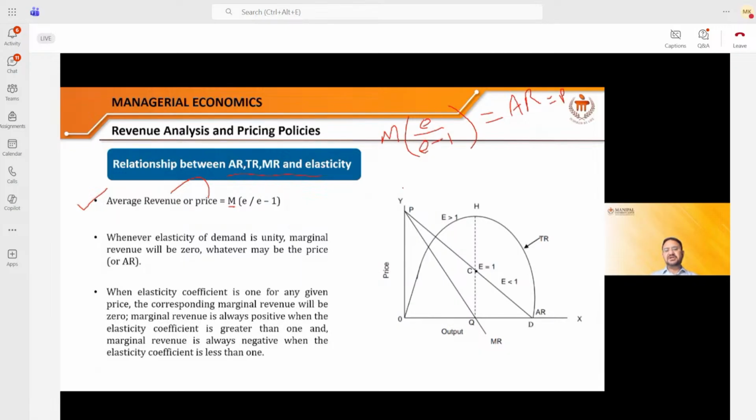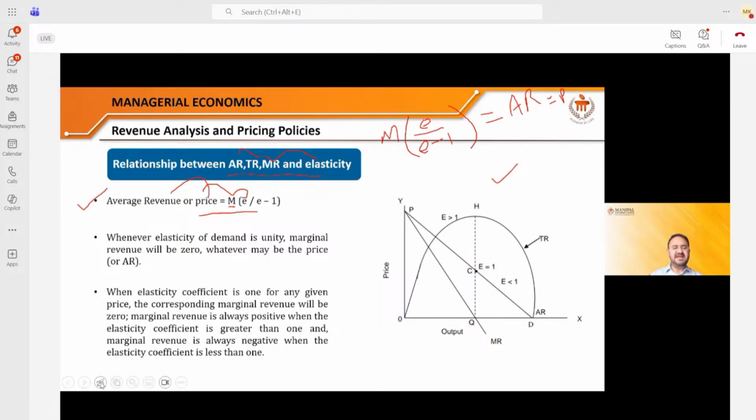Now, what is the relationship between this elasticity and MR, TR, and AR? With the help of the diagram, we will understand it. First of all, the relationship has been explained by this formula. What does it signify? If I have knowledge of my marginal revenue and price, I will be able to calculate the elasticity. If I have the elasticity and marginal revenue, I will be able to calculate the price of my product.